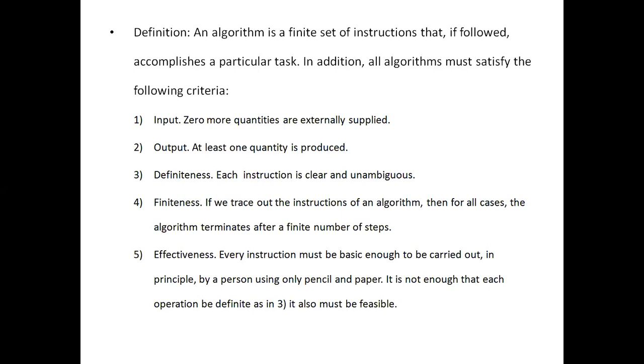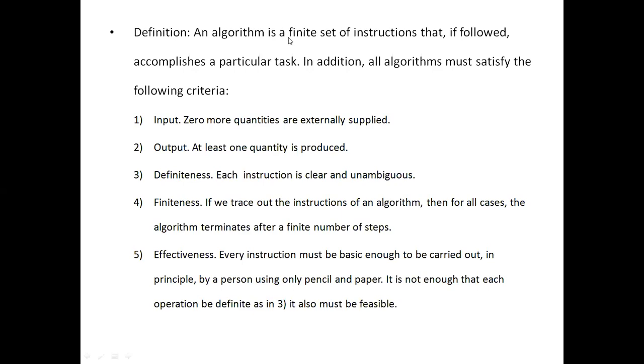The definition of an algorithm goes like this. An algorithm is a finite set of instructions that, if followed, accomplishes a particular task. You pay some keen attention to the definition of this algorithm. Here you say an algorithm is a finite set of instructions.